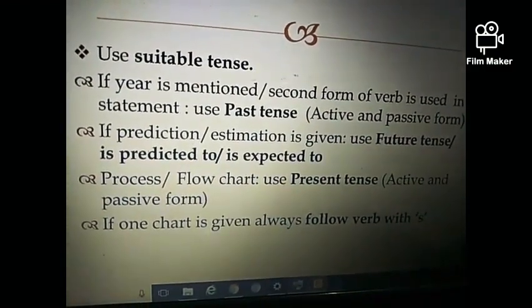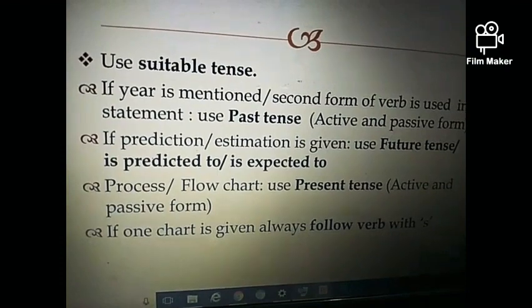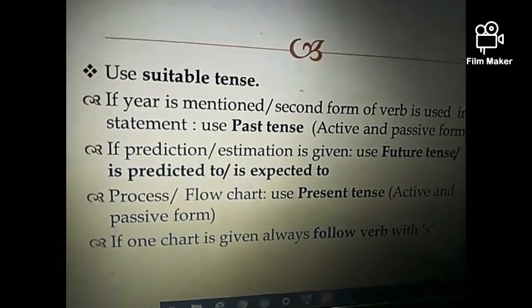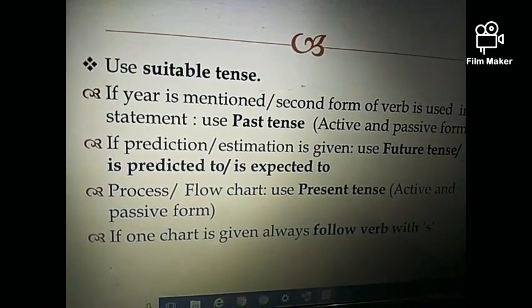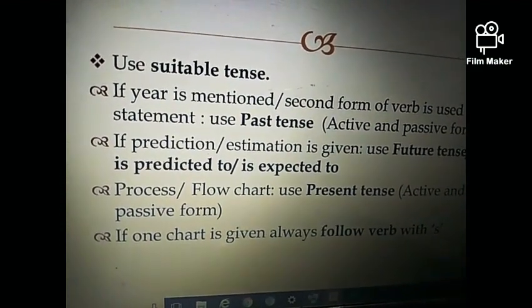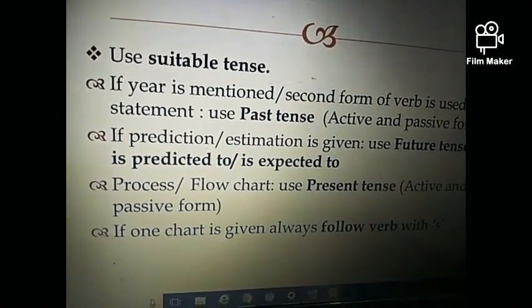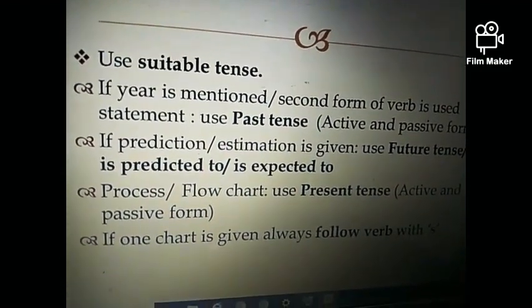And nextly, in case of a process or flow chart, always use the present tense and use both its forms, active as well as passive. And in my previous video I've also explained how to write a process along with using present tense, active as well as passive form.